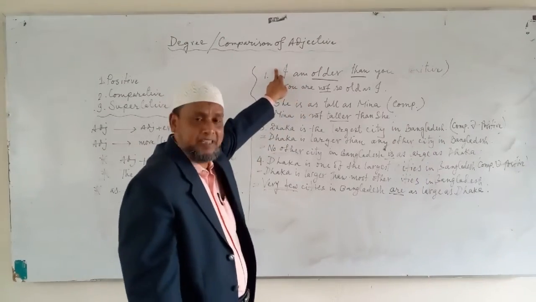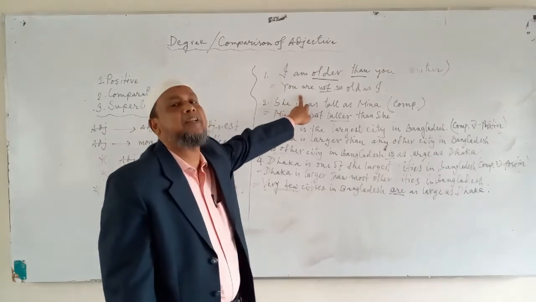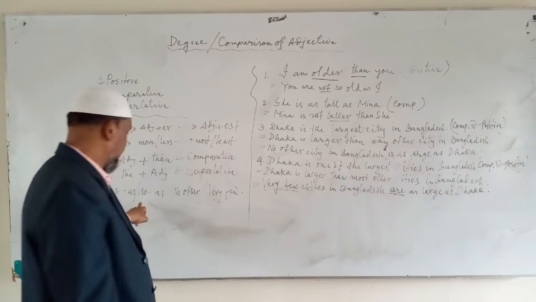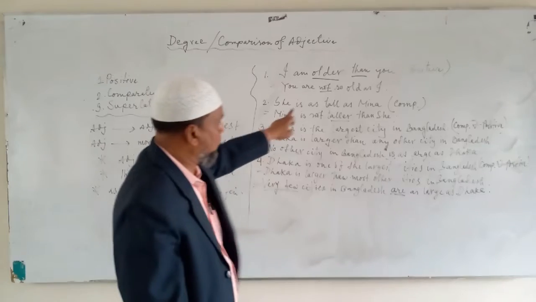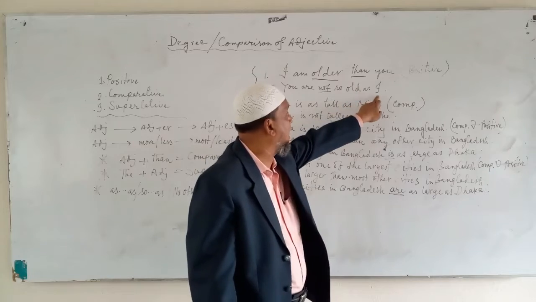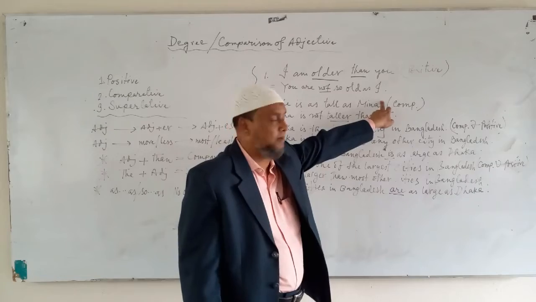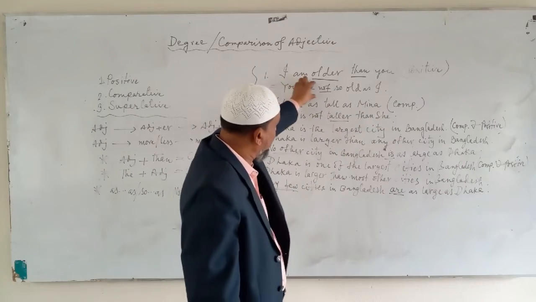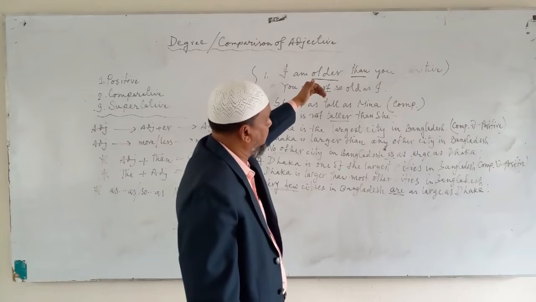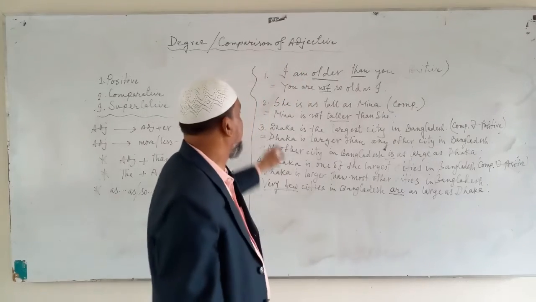So you are not as... according to the given instruction, the nominative form is to be used, not the objective form. So the meaning of this sentence, though negative, expresses the same meaning as the first one.